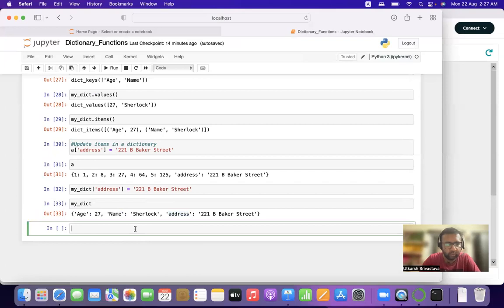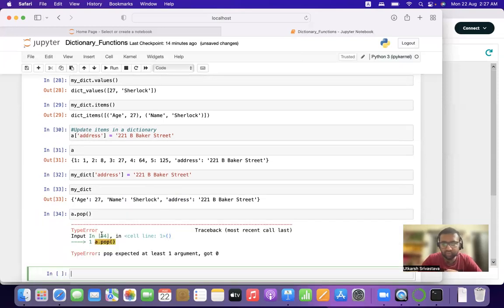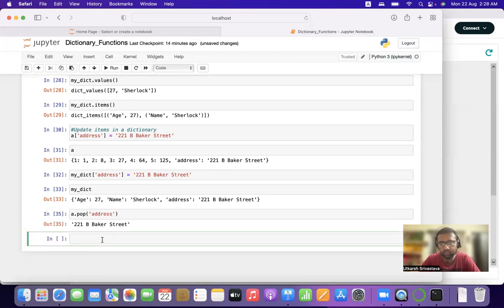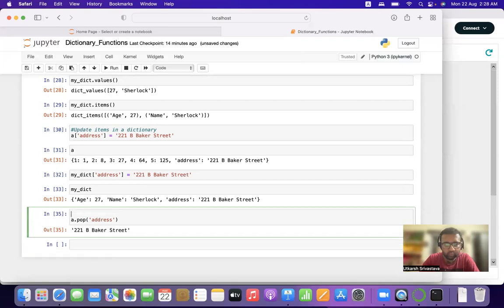All right. If we want to, let's say, remove, how will we remove? We'll simply write a.pop. It is showing an error. In list, it did not show an error. So what it says is it expects at least one argument. So what do we need to write? We need to write the key, and then it will remove. So this is how we remove elements in a dictionary. We need to mention the key. The syntax is .pop(key).